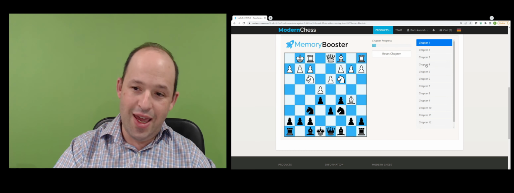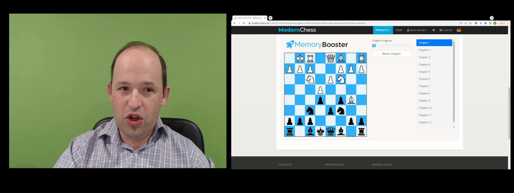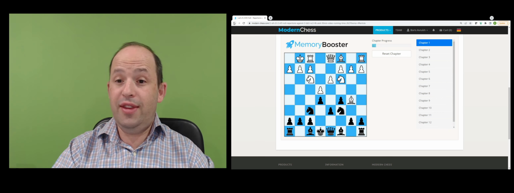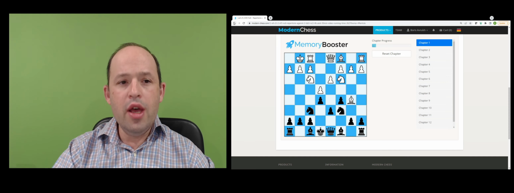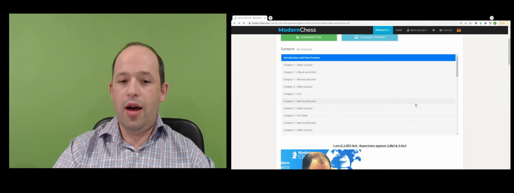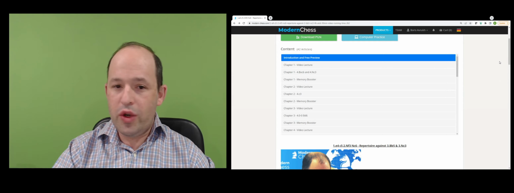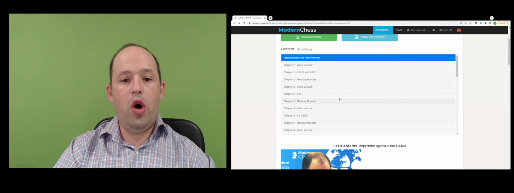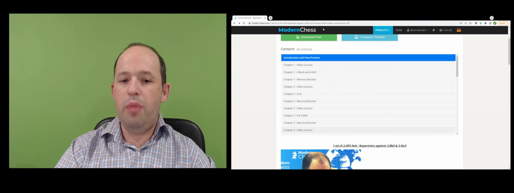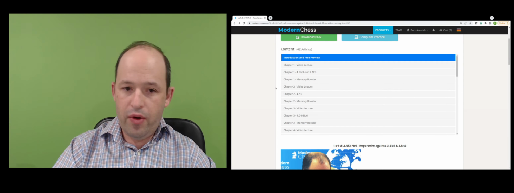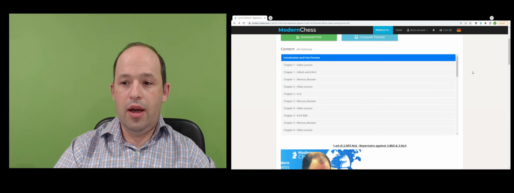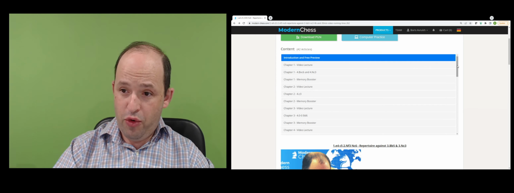Here you can reset, you can go over every chapter if you want, one by one. But definitely a very useful feature. The most important positions you can see on this memory booster. So yeah, the same applies to every chapter. You have the video, chapter material, and then it's followed up by the memory booster.